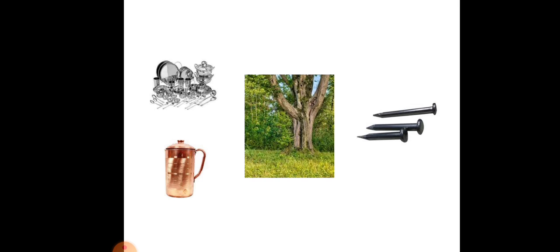Now let's see the next category. This is nothing but steel utensils. How is this steel utensil prepared? It is made of the constituent particles of so many elements.